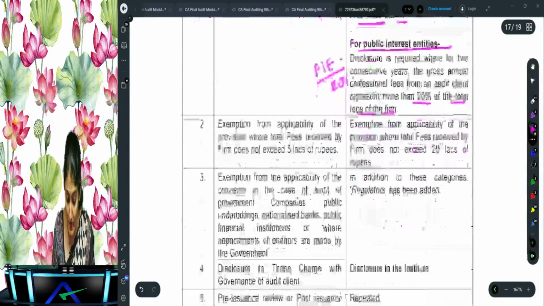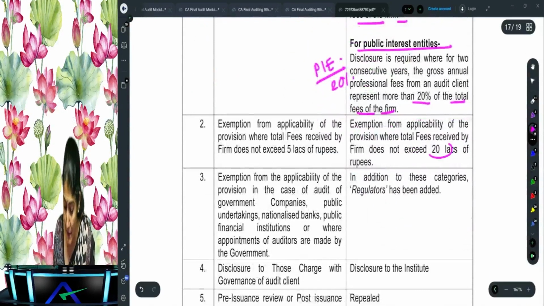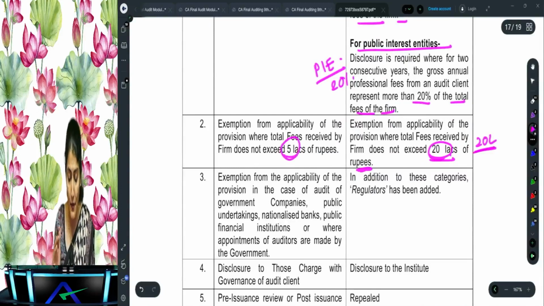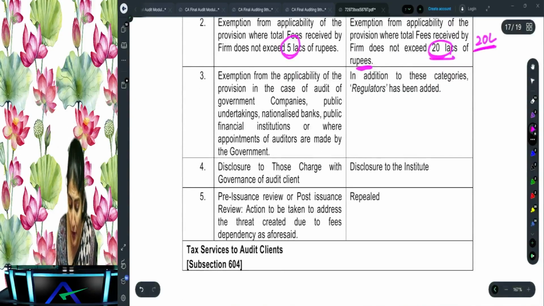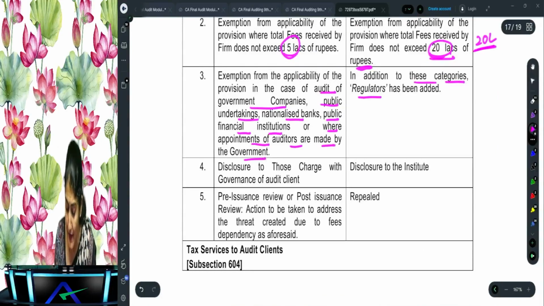Then what does it say? This will not be applicable if the total fees received by the firm does not exceed 20 lakh rupees, right? So new practice and the receipts of your firm do not exceed the 20 lakh. Earlier it was 5 lakh, right? Then this provision regarding the disclosure of the fees is not applicable to audit of the government companies, public undertaking, nationalized bank, public financial institution, where the appointment of the auditors are made by the government. In addition to these categories, regulators has been added. Right, so what you need to add in addition to that, regulators has been added.